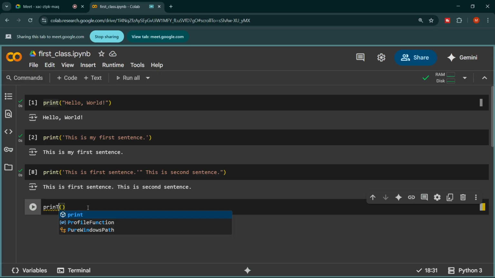Similarly, if you look at the second line, I wrote the whole sentence enclosed in single quotation marks, and when I executed the cell, I got the output without the single quotation marks. So whatever I write inside single or double quotation marks, I get exactly the same thing in the output without the quotation marks.